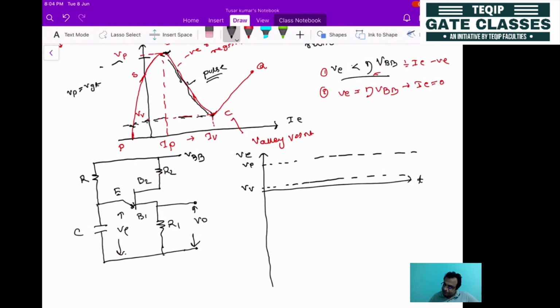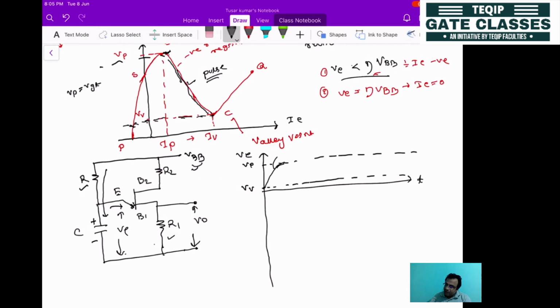Now what happens? It will be starting with the valley point voltage, and the voltage will be increasing from this minimum point. How will this voltage be increasing? Look here. When you give this voltage, current will be flowing in this path, and the capacitor will charge through this resistance R, with this polarity. When this voltage increases, it will supply the emitter current, then the emitter current will be increasing, and you'll be getting the output voltage. So the voltage starts with the valley point value and increases in this fashion.